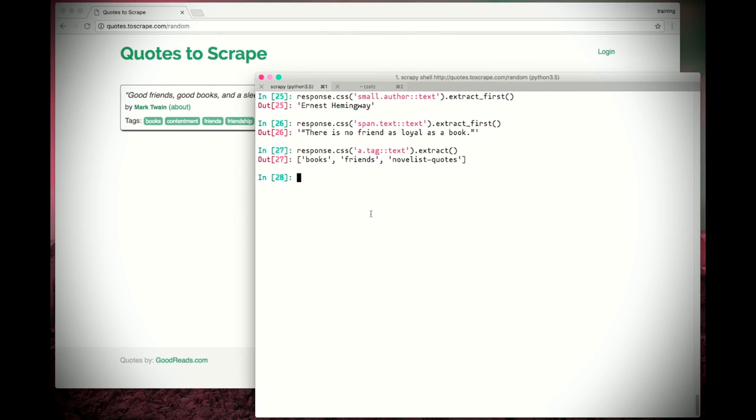In the last video, we've seen how to extract data from a web page using Scrapy Shell. Now it's time to automate the data extraction by building a Scrapy spider to visit that same page and fetch the current quote from there.